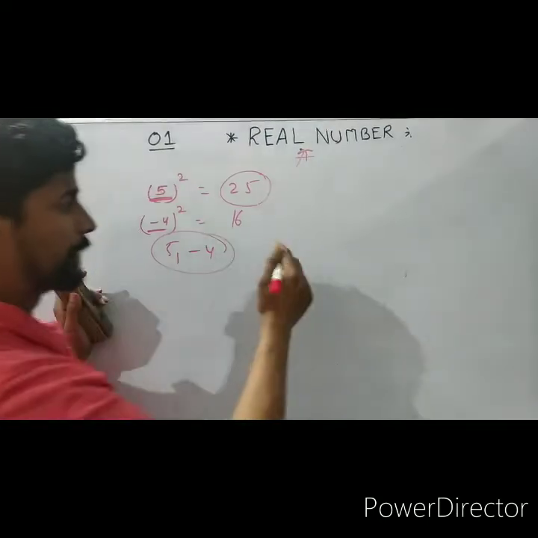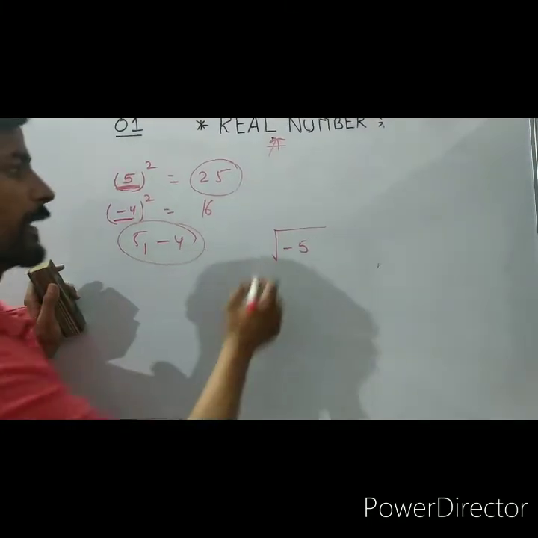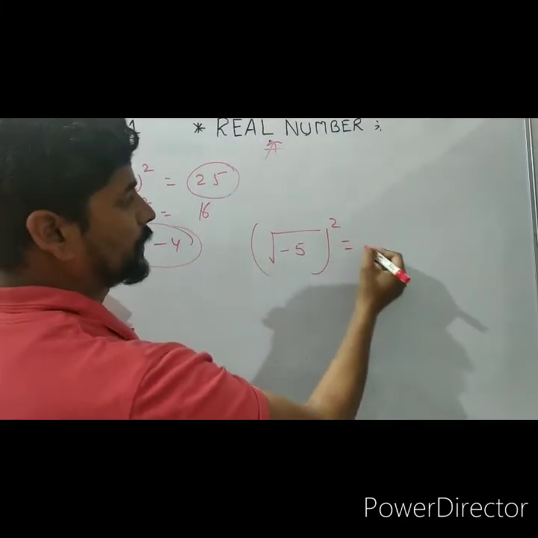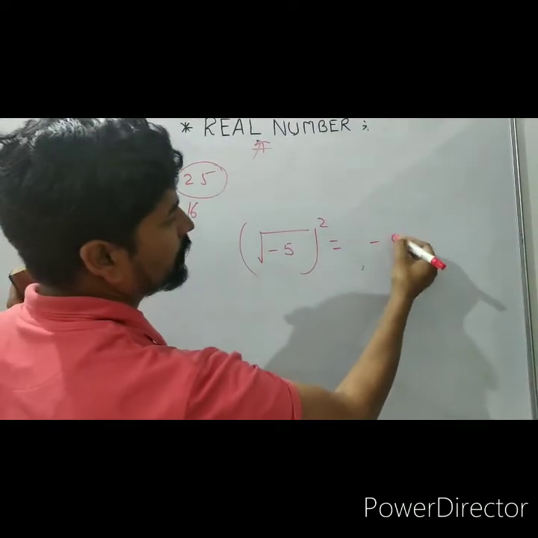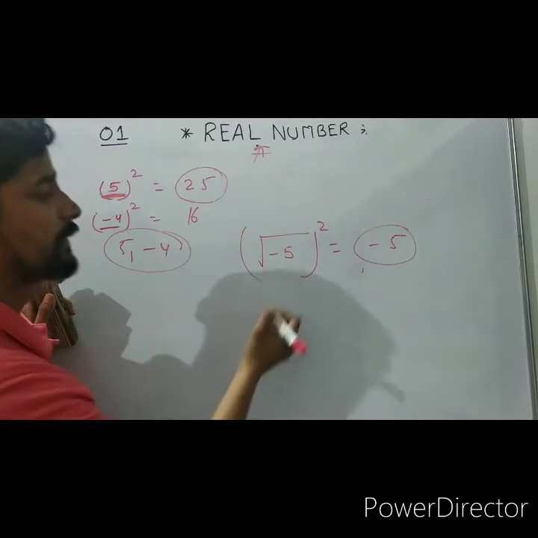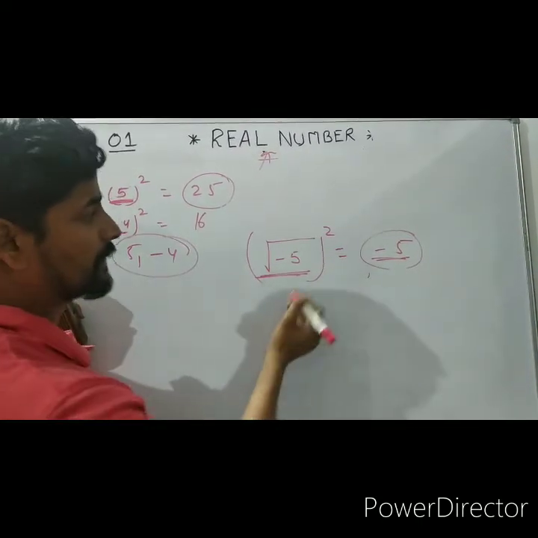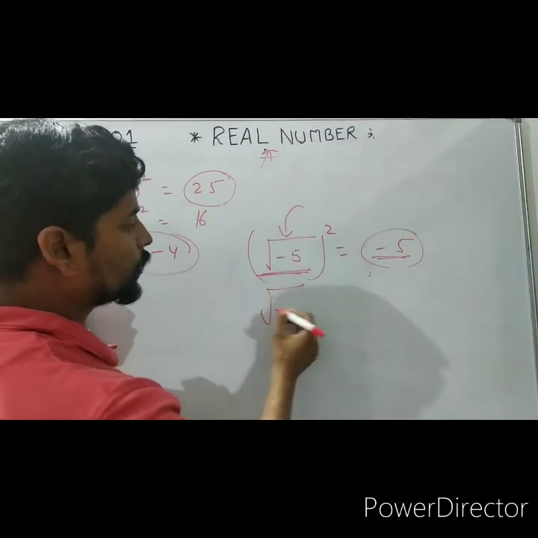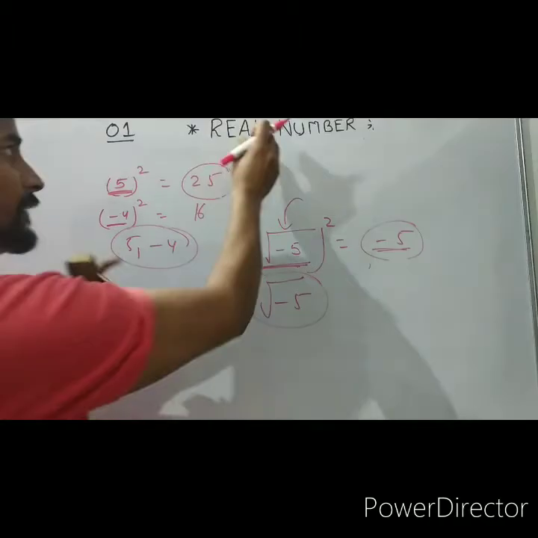But now look at the example here. Suppose we take under root minus 5 and square this number. So it becomes what? When we square this one, now the root is removed. So it is minus 5. Now the square of this number is a negative integer. Then we can say that under root minus 5 is not a real number. Means what is the definition?